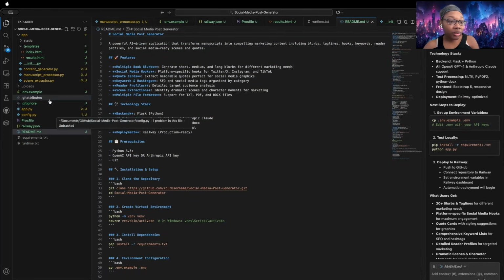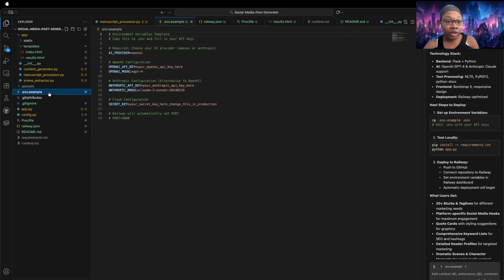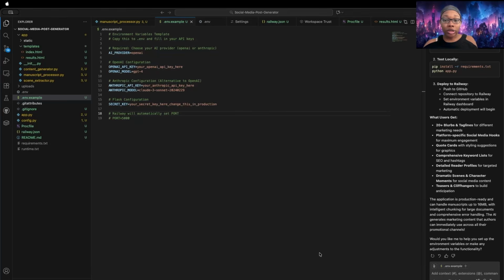And we have this example environment where we would put in our details and then we would test locally. So I'm going to stop sharing very briefly here and add in my keys. And then we will go ahead and test.